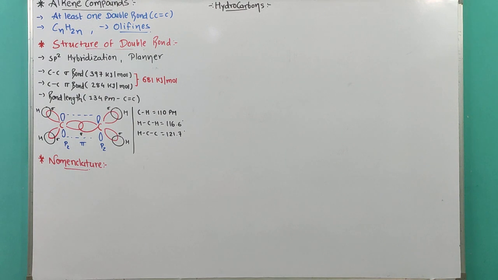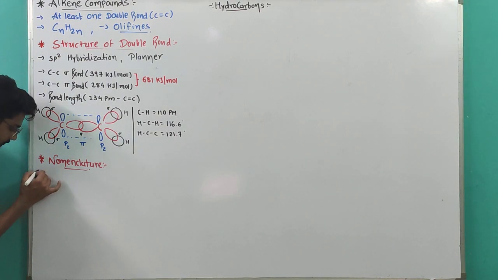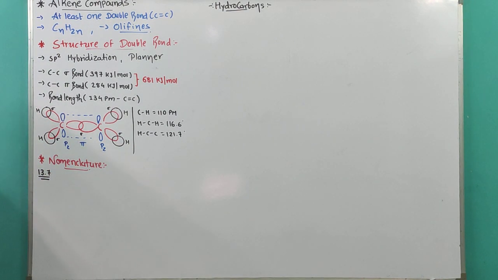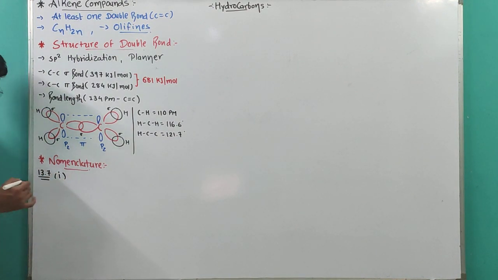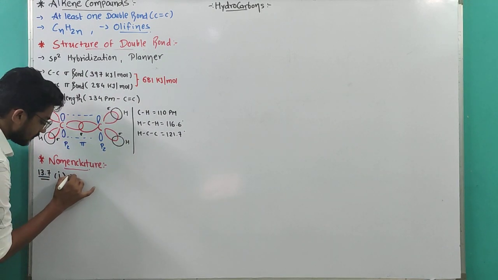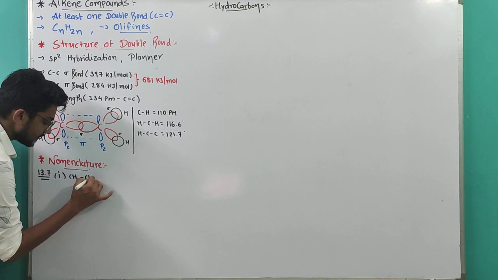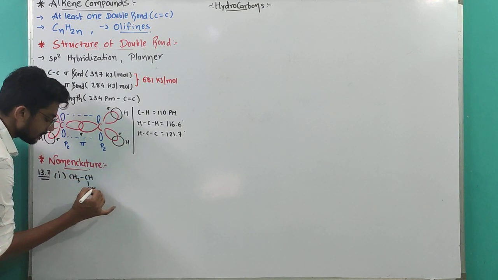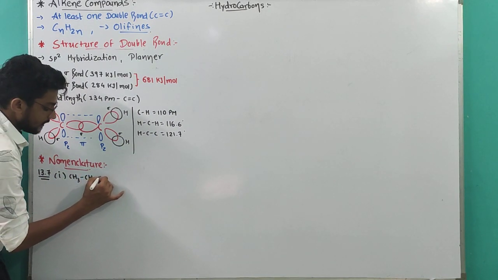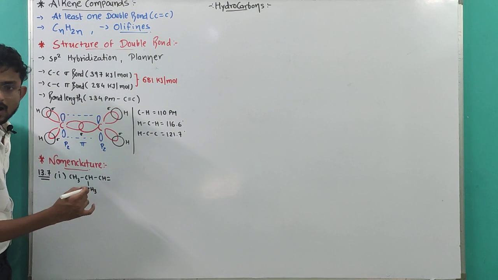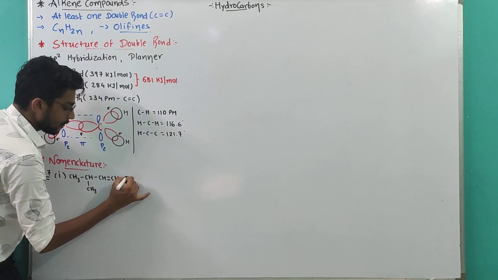Problem number 13.7. In 13.7, you can see that they have given us four different compounds. Our first compound is CH3, CH, CH3 twice, then CH, single bond CH, double bond CH, single bond CH2.